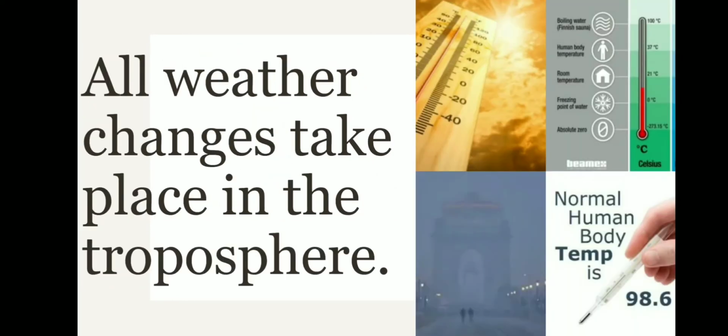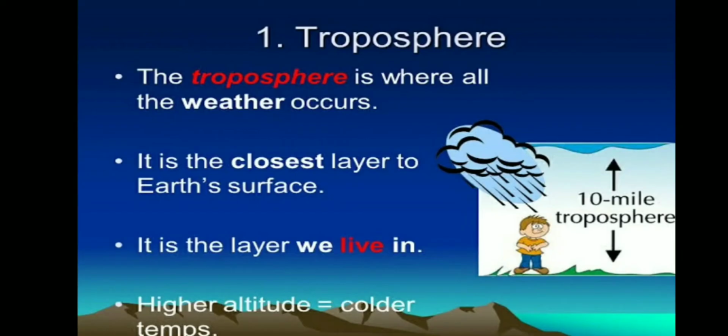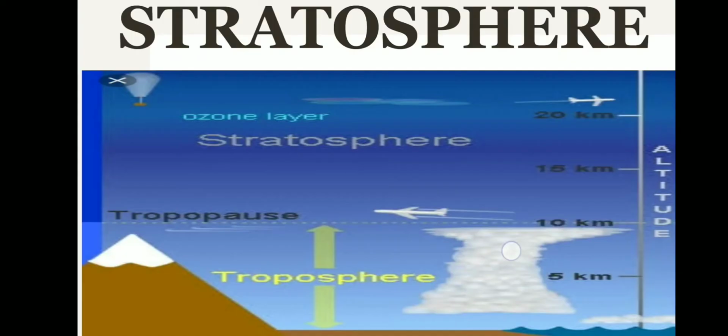All weather changes take place in the troposphere. We can summarize: the troposphere is where all weather occurs. It is the closest layer to the Earth's surface. It is the layer we live in. Higher altitude means colder temperature, and it extends up to 10 miles.